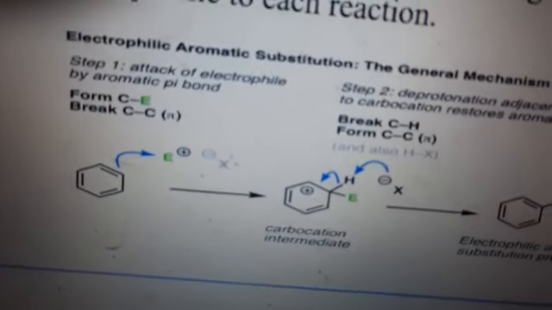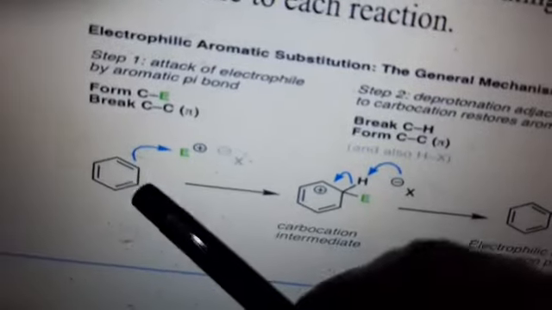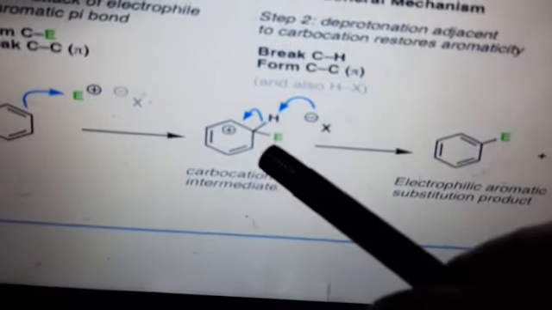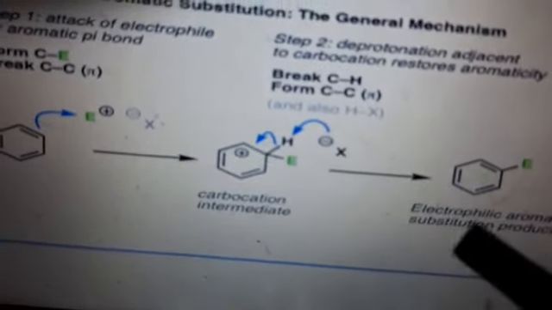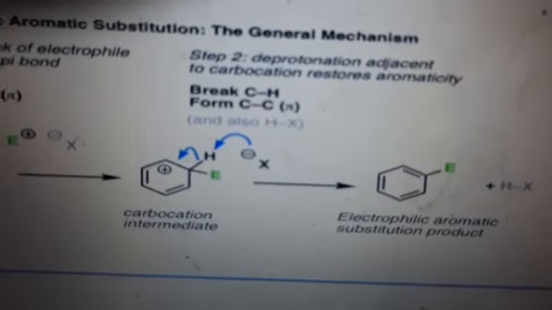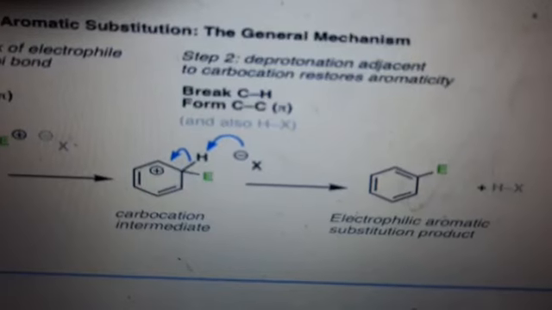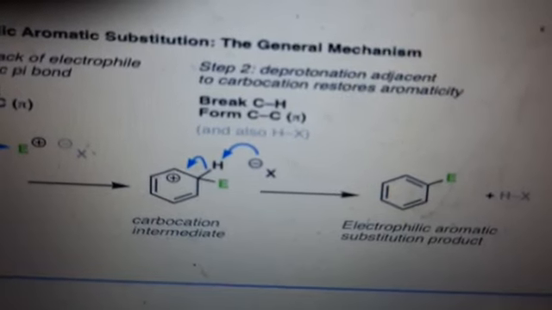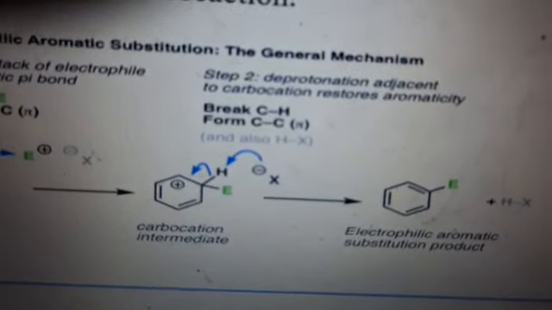But here the general mechanism is that, whatever the way of generating the electrophile, it attacks the ring and an intermediate carbocation is produced, and further loss of H positive gives the aromaticity again. So this is a very simple and general mechanism of electrophilic substitution reactions.